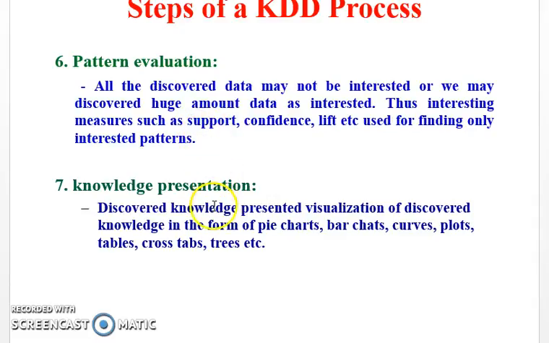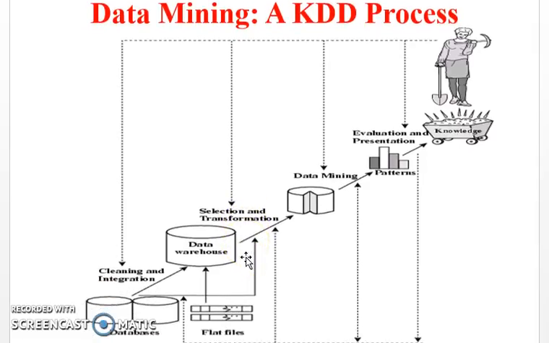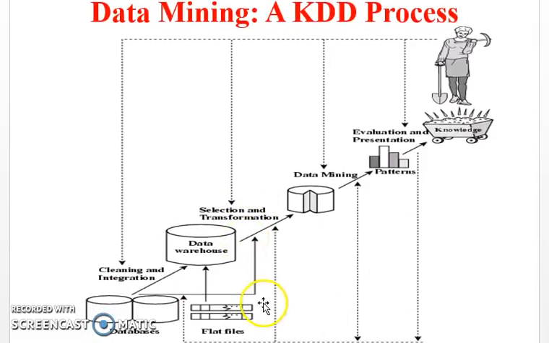Once the interesting patterns are discovered, now we go for the seventh step, knowledge presentation. The discovered knowledge is presented using various kinds of visualization methods such as pie charts, bar charts, curves, plots, tables, crosstabs, trees, etc. The entire KDD process is represented in the below diagram.